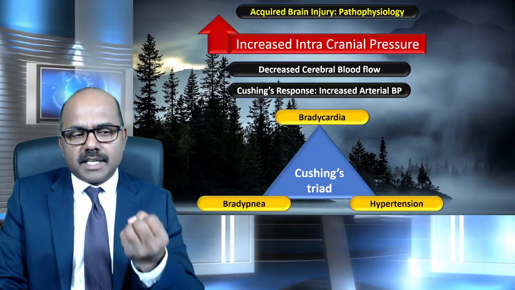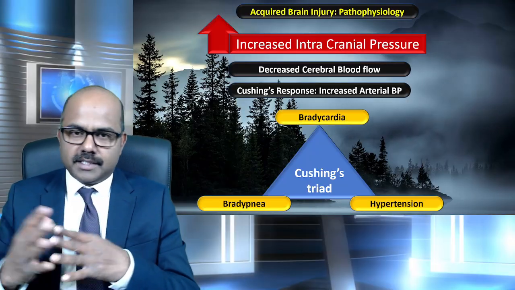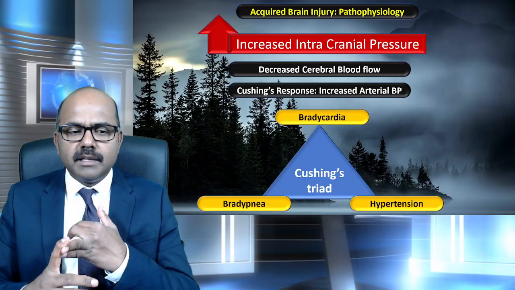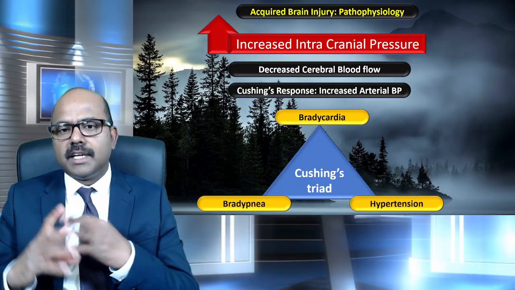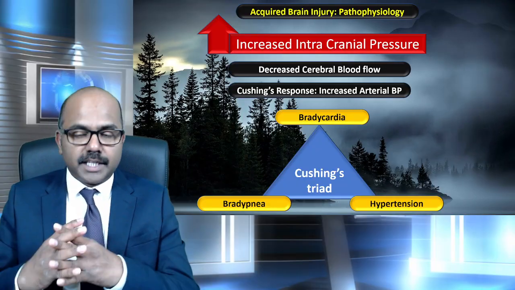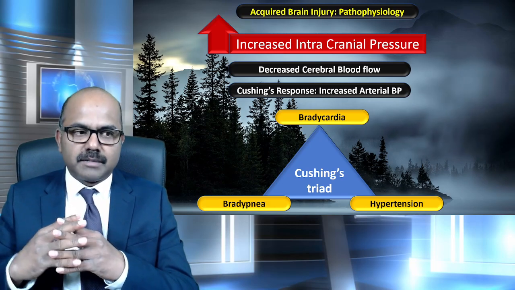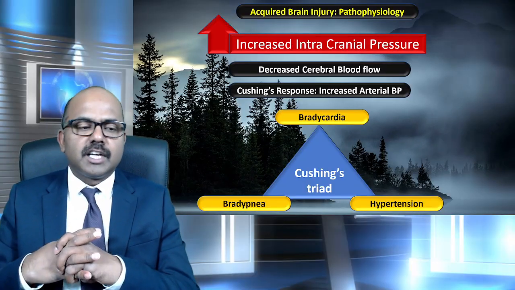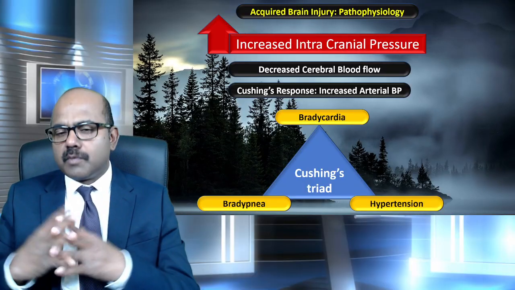This will result in a Cushing triad. It will cause bradycardia, it will cause bradypnea, and it will cause hypertension in the beginning. So this is the initial stage of the body's compensatory mechanism. It causes bradycardia, bradypnea, and hypertension. This is called the Cushing triad. This won't last for long.